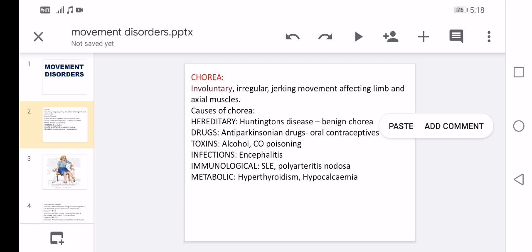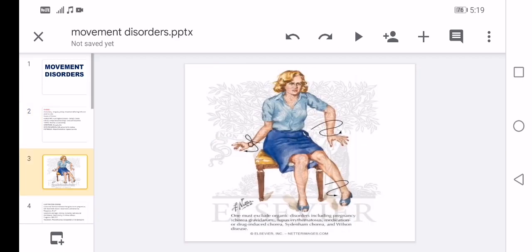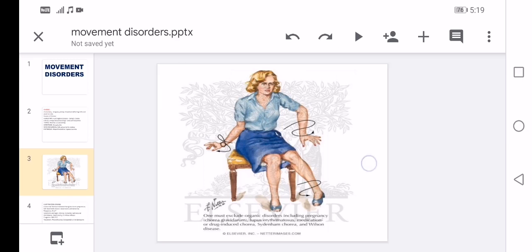Metabolically, it can be calcium deposits, hyperthyroidism, hypocalcemia. See, you can see the limbs. It was twisting, irregular, jerking movement of your limb and your axial muscles. Keep this picture in mind and write it in an exam, as it might be asked as a 2 marker.